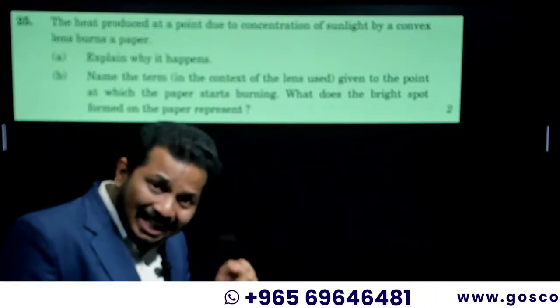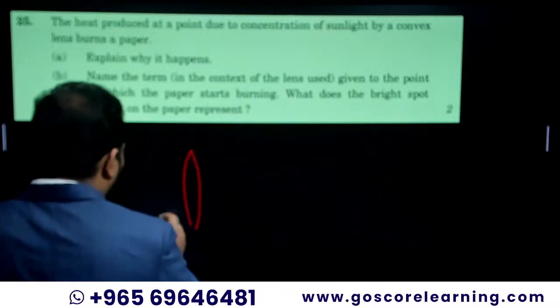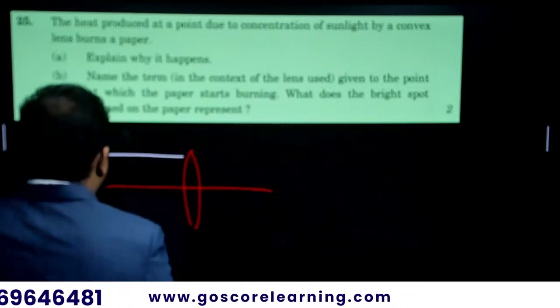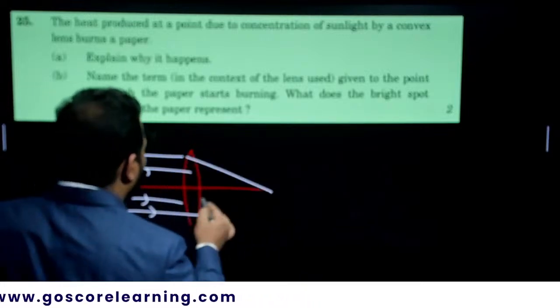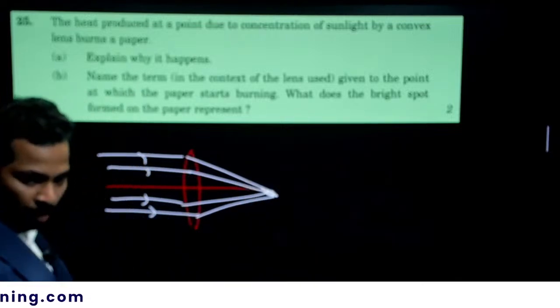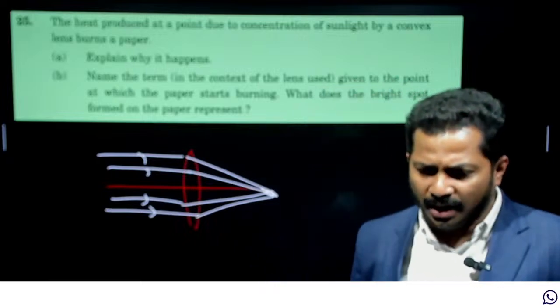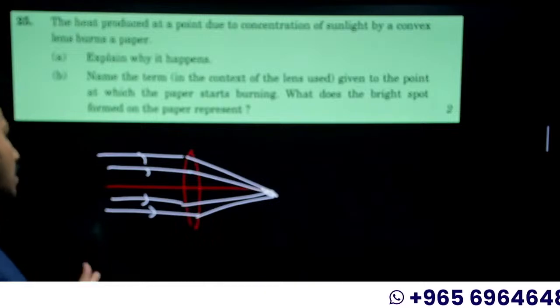A convex lens is a converging lens. So when parallel rays are coming, it converges all the light rays into a particular point. The sunlight will be concentrated at a particular point so that it will burn the paper. That is what is happening there.